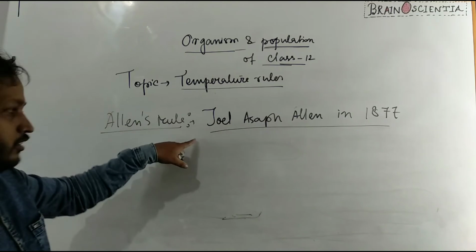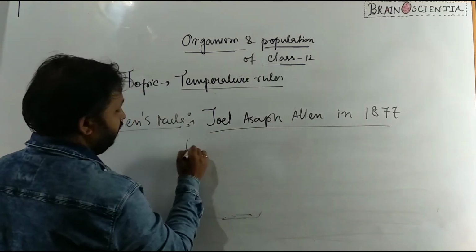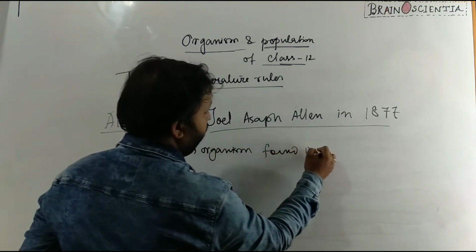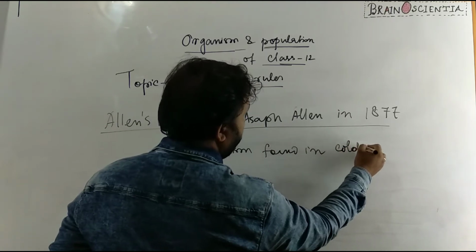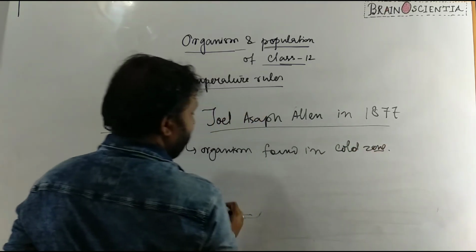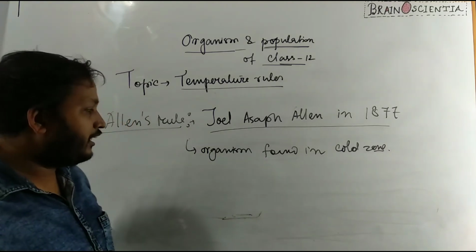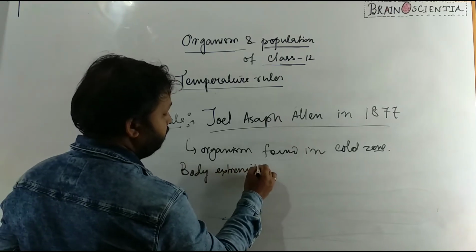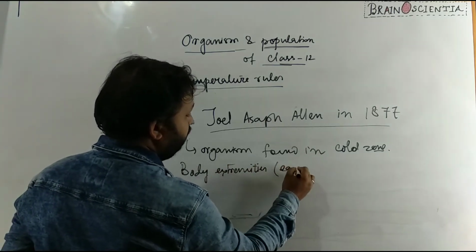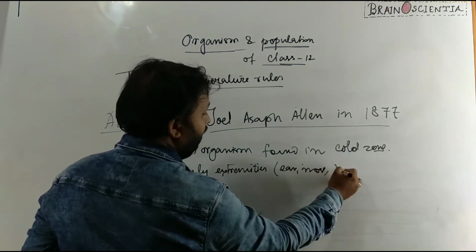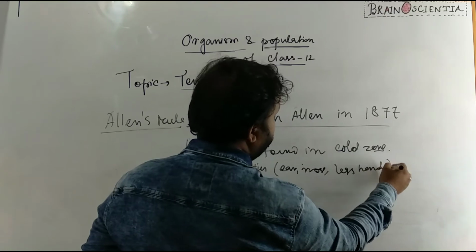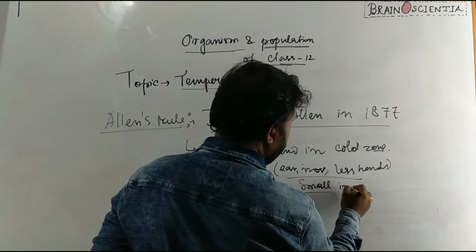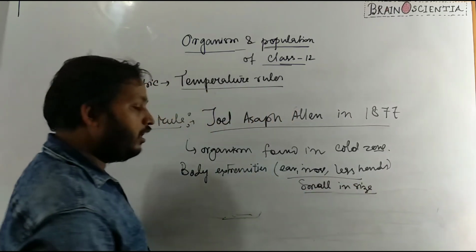According to this rule, organisms found in cold zones have very small body extremities. Body extremities, for example, ears, nose, legs, hands, or forelimbs and hind limbs, are small in size as compared to those at the equator.